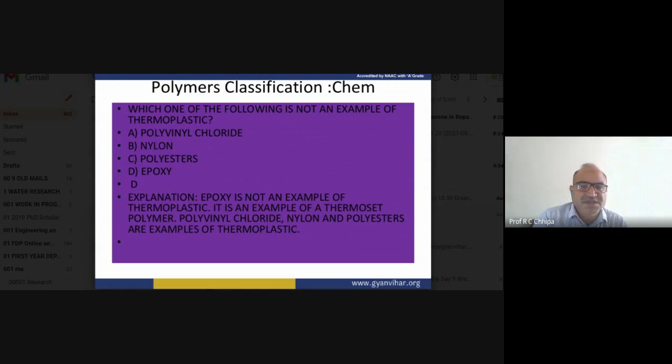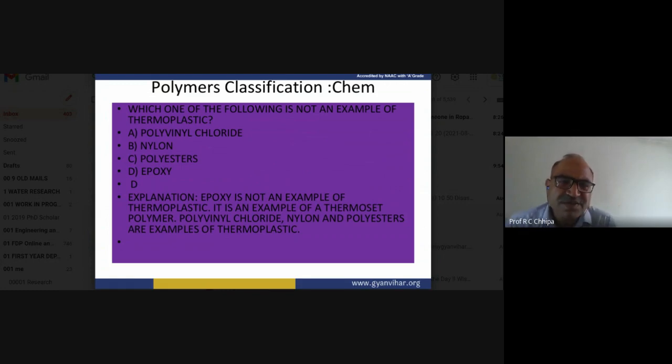Different types of polymers are there based on their structure. Whatever the alkene based, carbon double bond carbon, PVC is also a carbon double bond carbon containing compound.